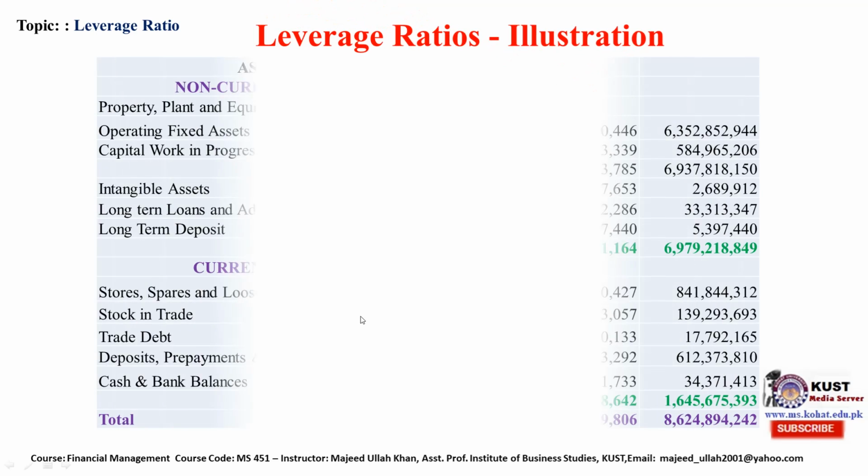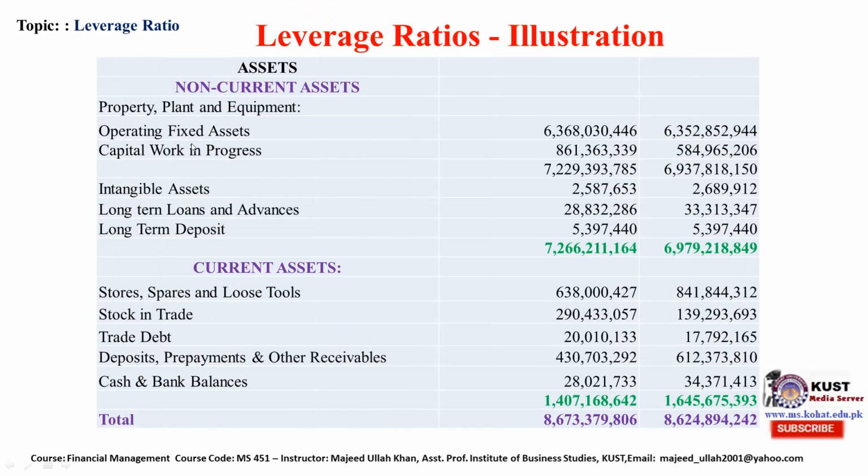Now come to the asset side. Non-current assets: property, plant and equipment, fixed assets, capital work in progress. This is total tangible assets. Intangible assets is this one. Long-term loans and advances to other people and long-term deposit with the bank.